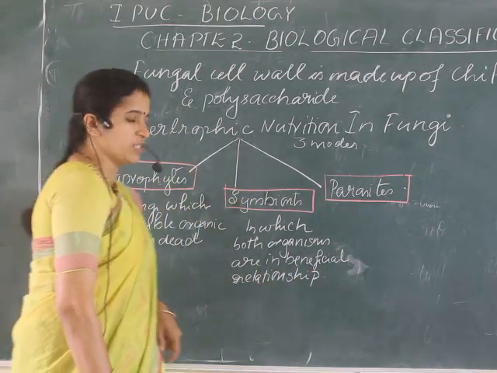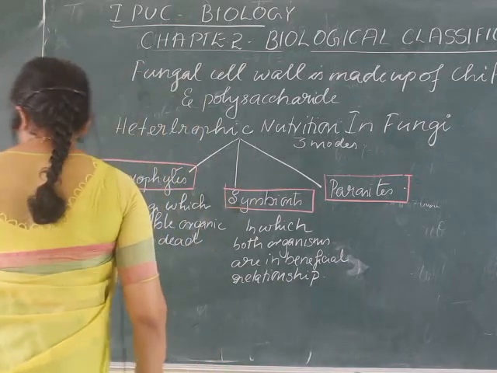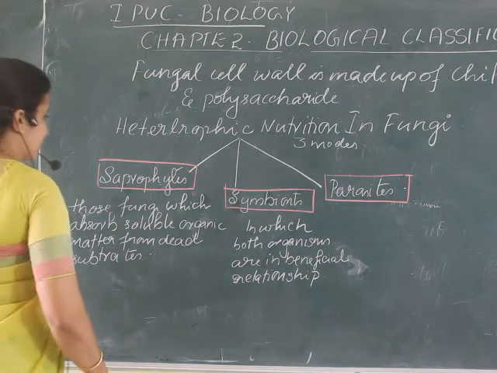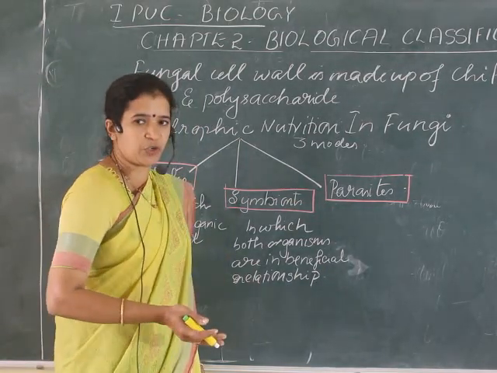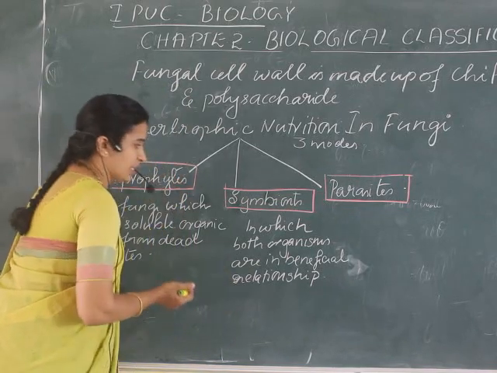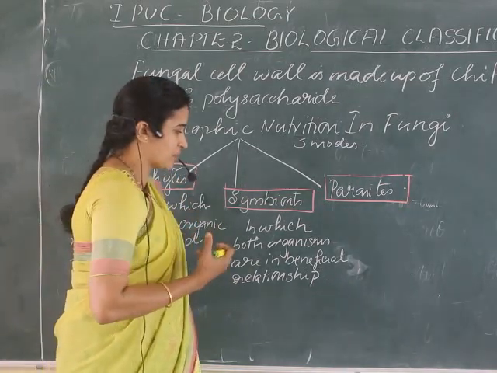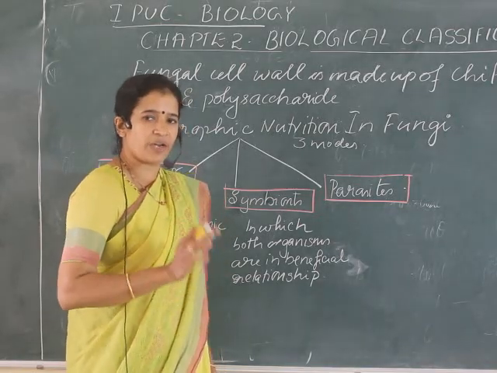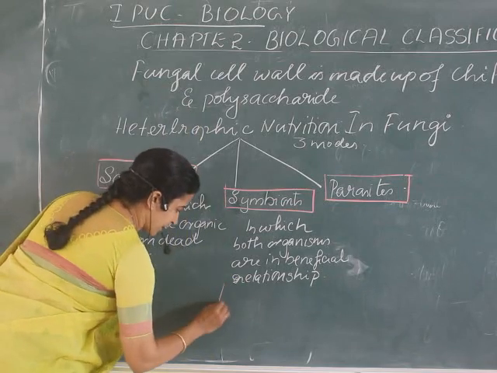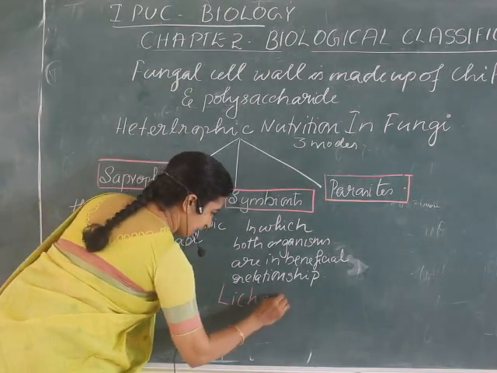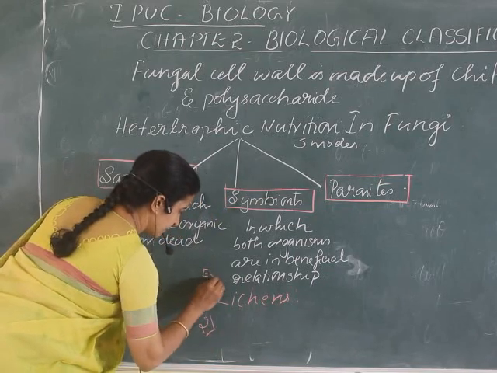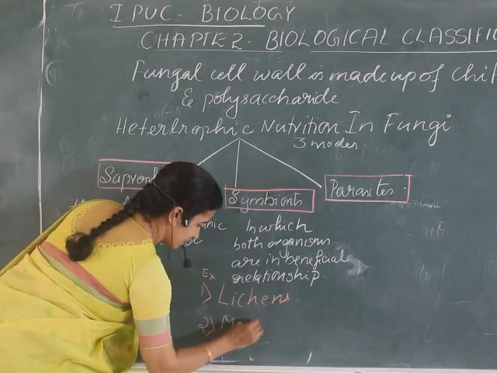Both the organisms are mutually interdependent, and these symbionts are found in association with other organisms. So you can mention that fungi which live in association with other organisms are called symbionts. There are two examples: one is lichens, and the second example is mycorrhiza.